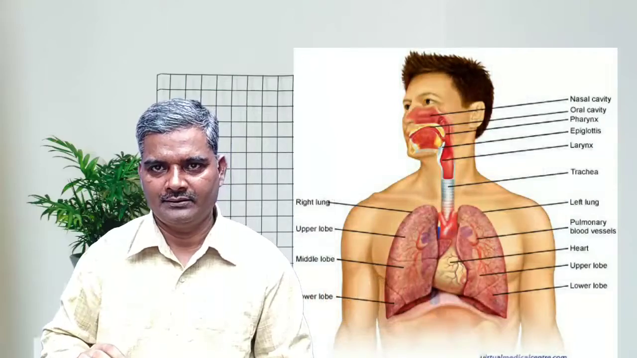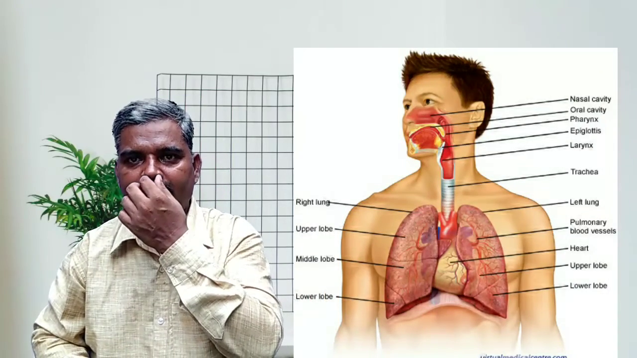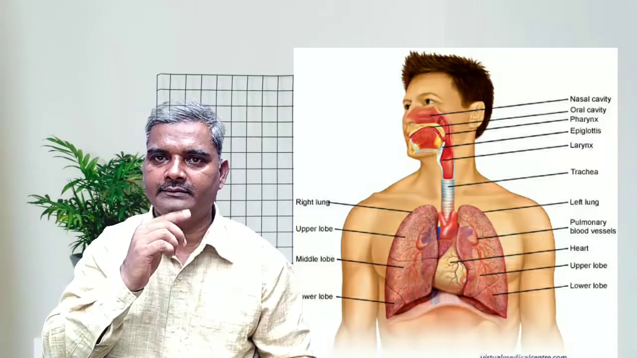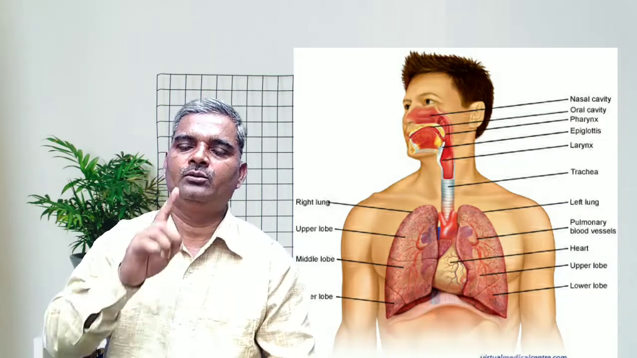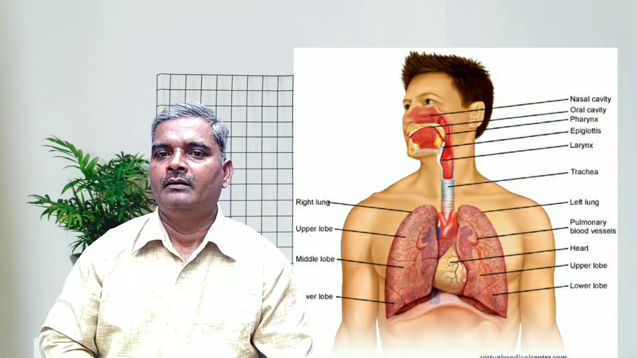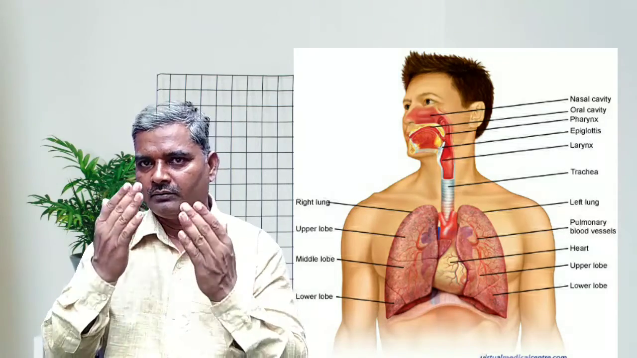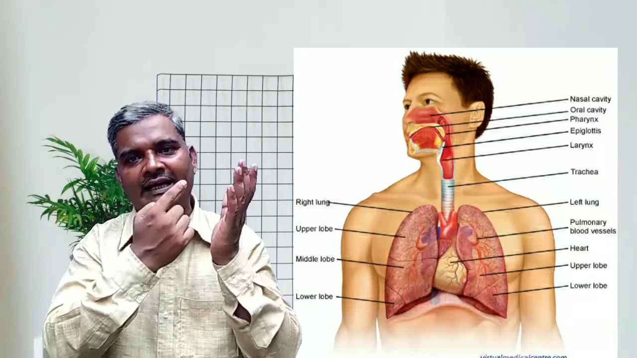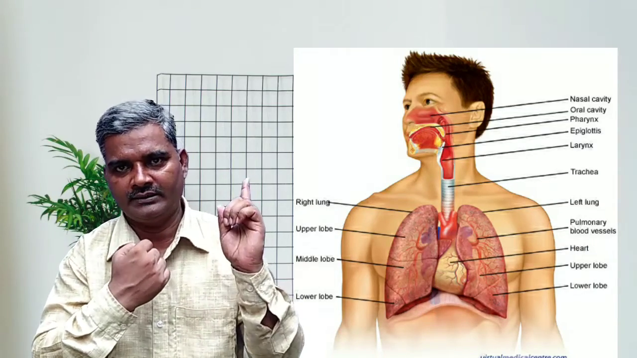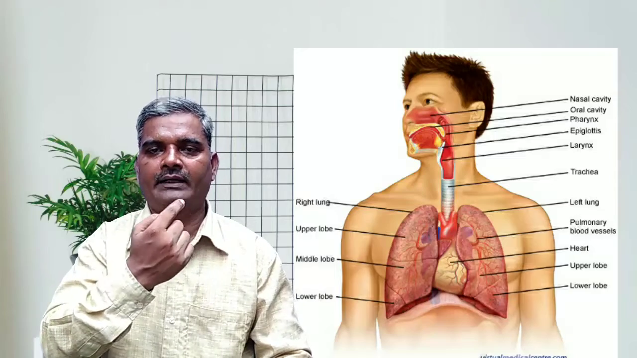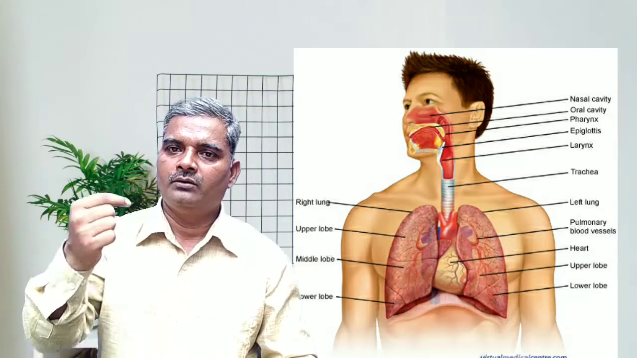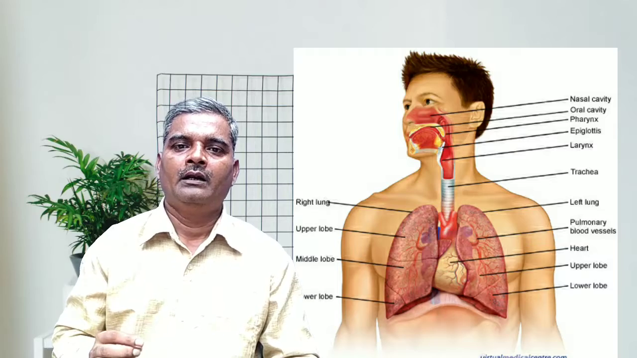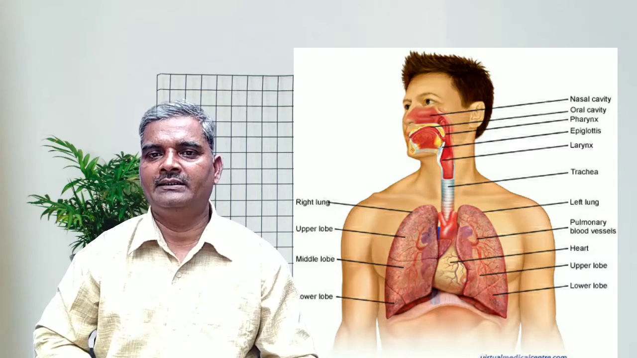Number one, nose. The nose bears two external nostrils, right and left. These nostrils open outside, and each leads into the nasal cavity or nasal chamber. The nasal cavity or nasal chamber opens into the pharynx. You can see in the picture where the pharynx is, that it opens into the pharynx by posterior nostrils.